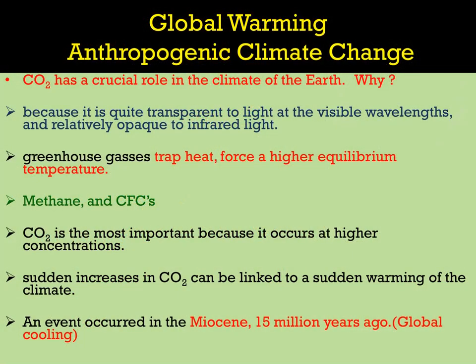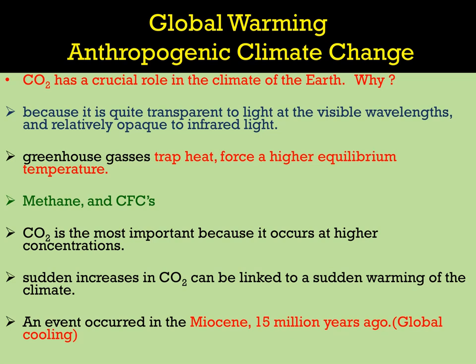Global warming and anthropogenic climate change. Carbon dioxide has a crucial role in the climate of the earth. Why? Because it is quite transparent to light at visible wavelengths and relatively opaque to infrared light. Greenhouse gases trap heat and force a higher equilibrium temperature. Methane and chlorofluorocarbons are also greenhouse gases. Carbon dioxide is the most important because it occurs at higher concentration.